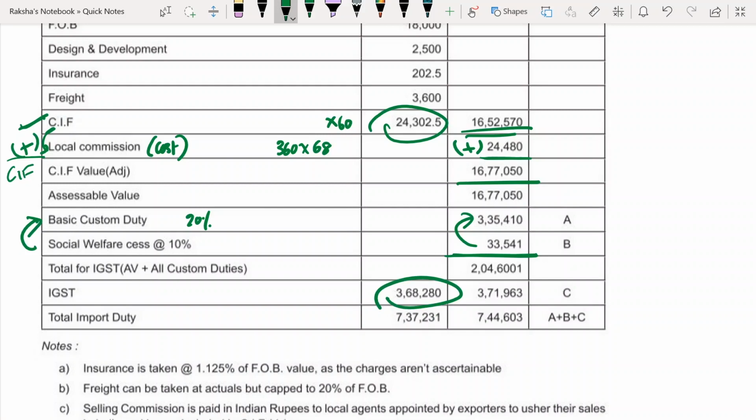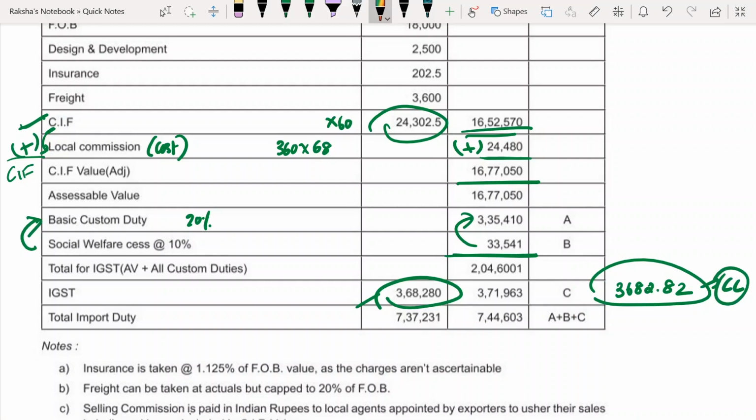371,963. If you do, you are getting a difference of 3682.82. See, 3682.82 is 10% of this 3,68,280. So 3682.82 is 10% of IGST, right? So I believe this could be the compensation cess that they have added in the question.